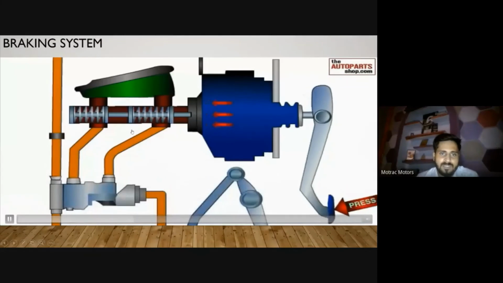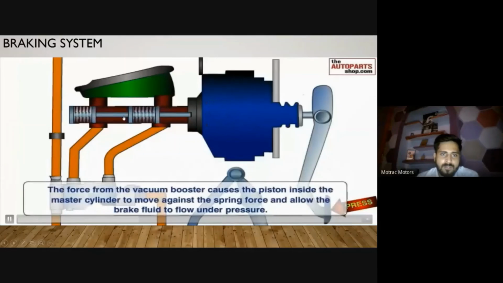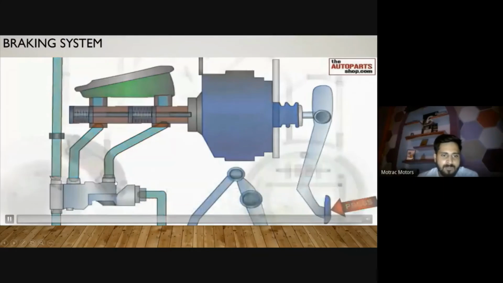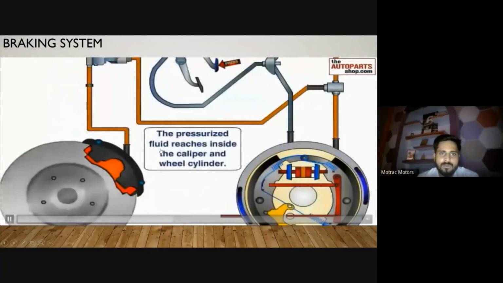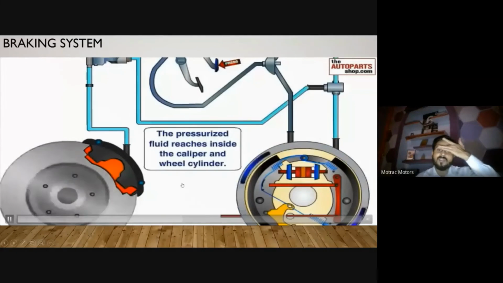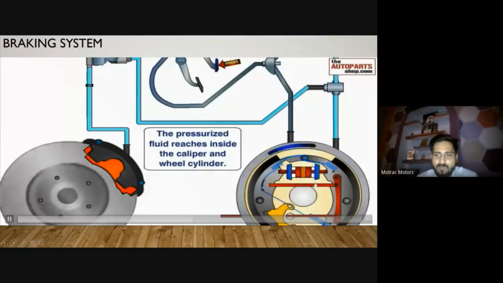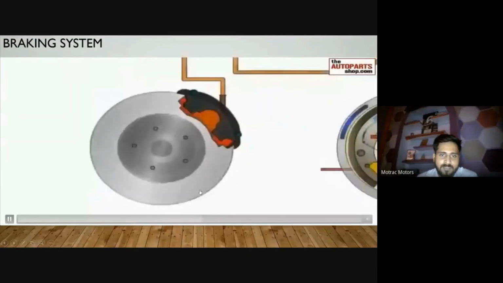That pressurized fluid goes through the lines connected with the wheels, two lines with the help of these connectors, to the front side and back side calipers. In the disc we call it a caliper, and in the back side we generally know it as the wheel cylinder. So how is it working inside?